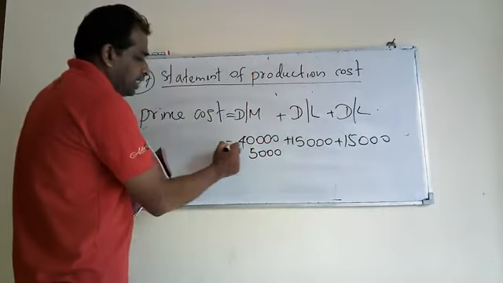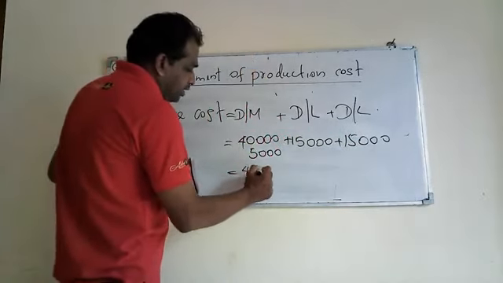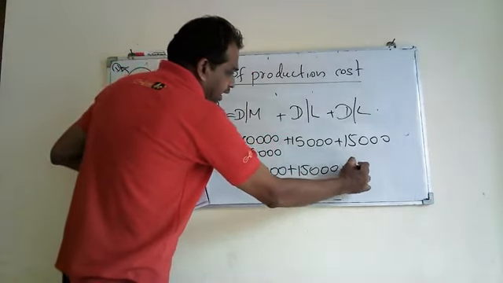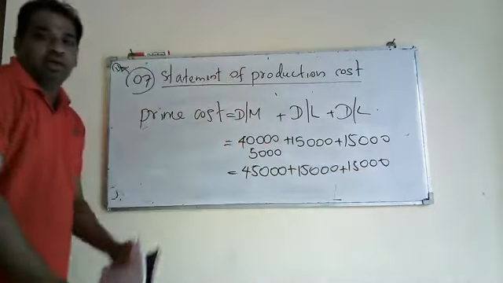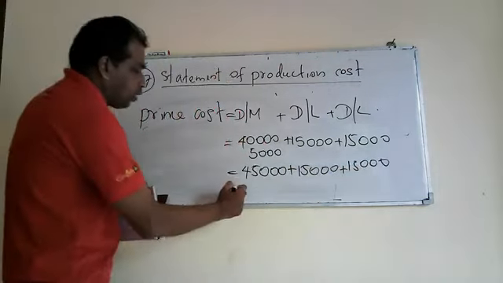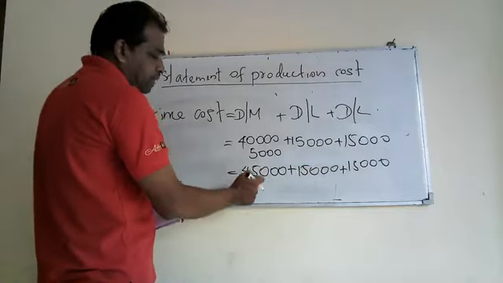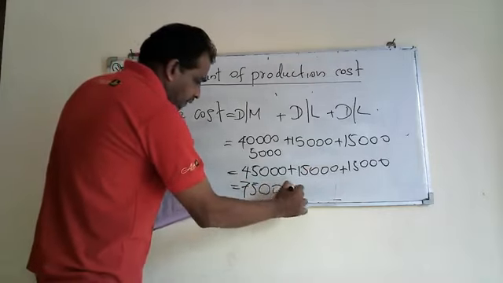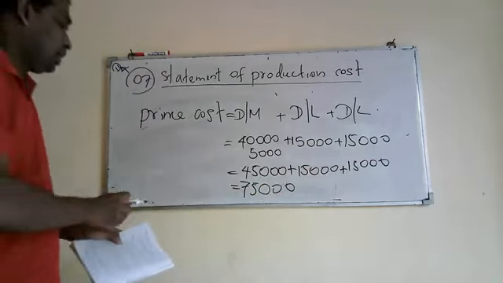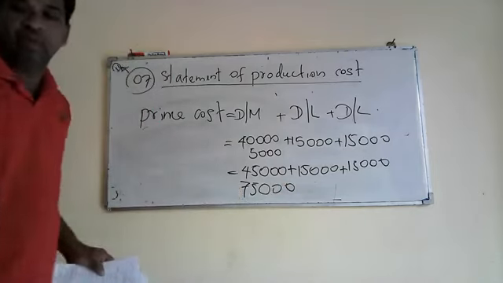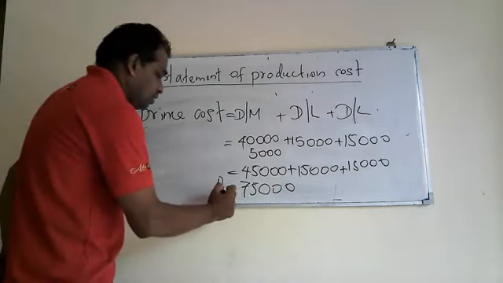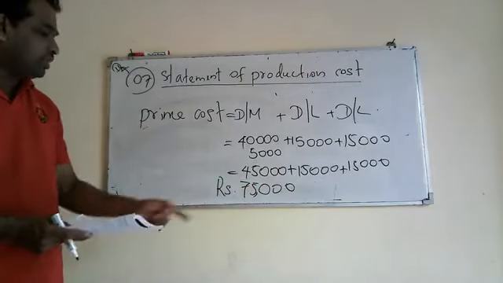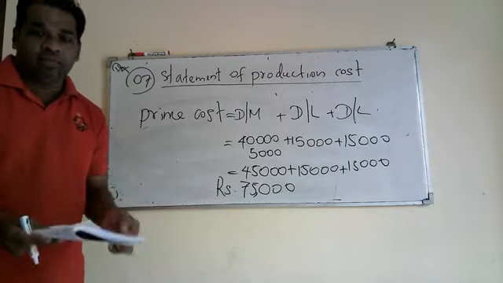Right. Then we can take the answer here, 45,000 for direct material. Again 15,000 direct labor and direct other expenses will be another 15,000. Right. We can take the total: 15 plus 15, 30, 30 plus 45 will be 75,000. Right. At the exam you have to write the symbol of the Sri Lankan rupee like this. Okay. We got the final answer. The prime cost is 75,000.